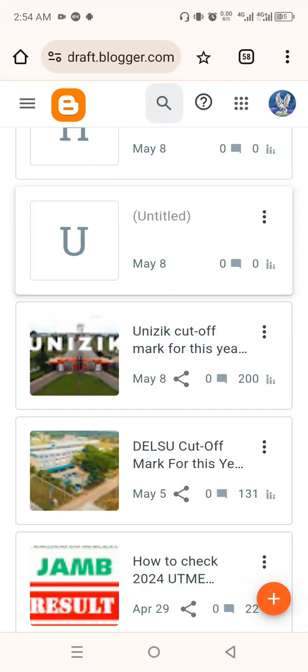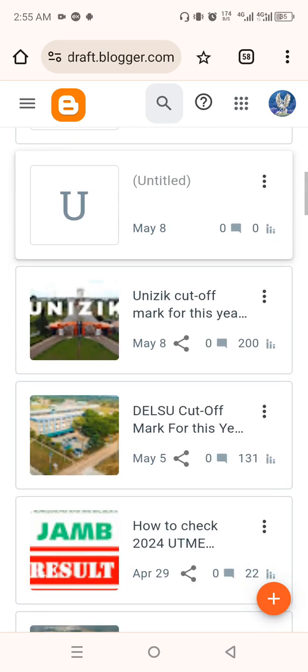Hello, good morning. I'm going to show you how to earn with blogging. Like I said earlier, blogging is all about writing content and earning online. So today, I'm going to show you how to create a blog post.